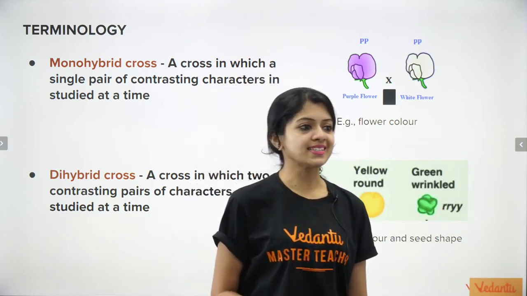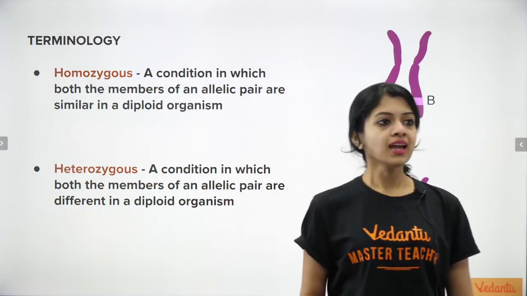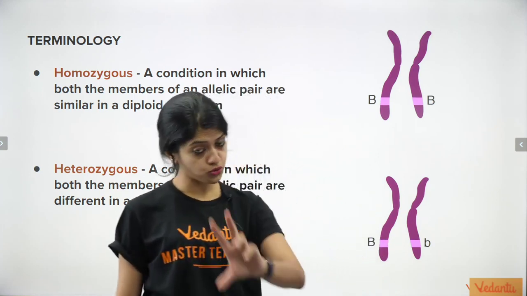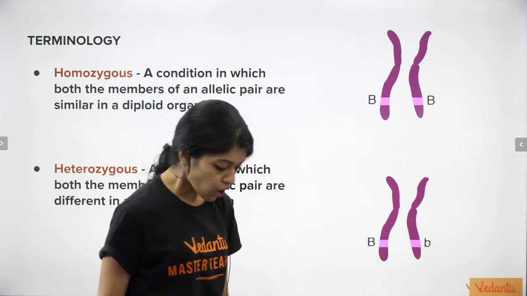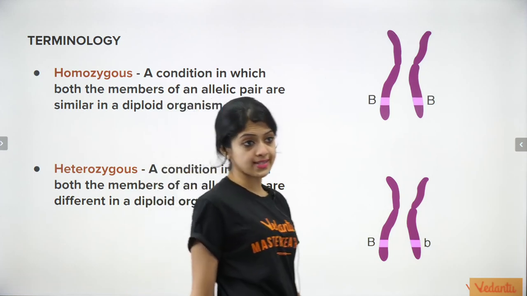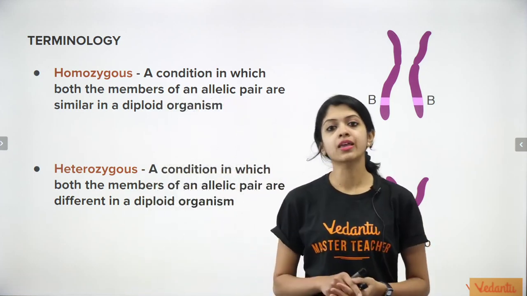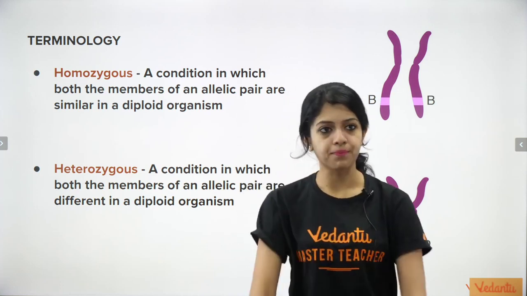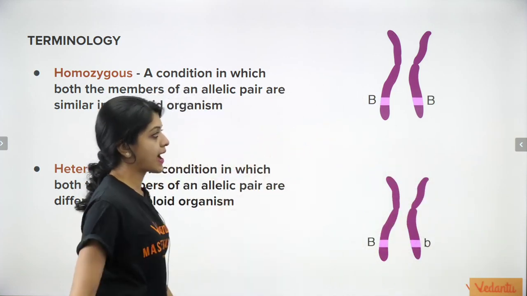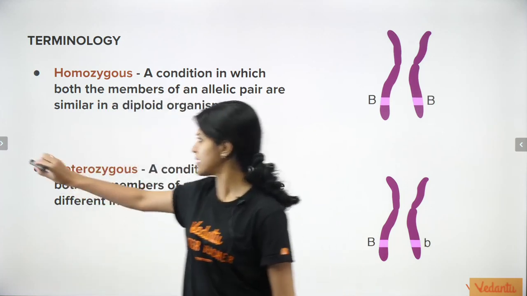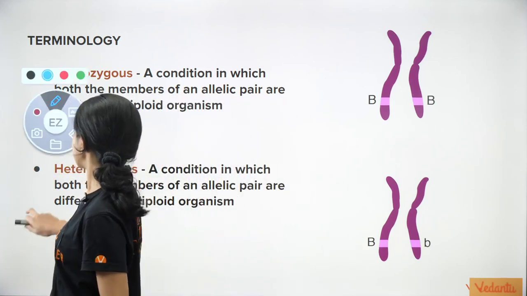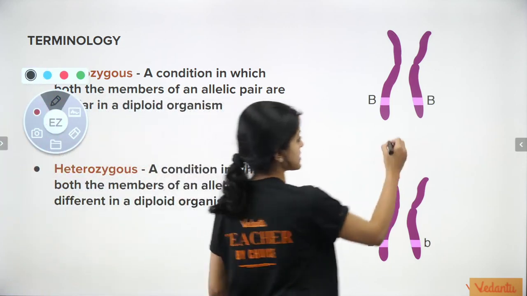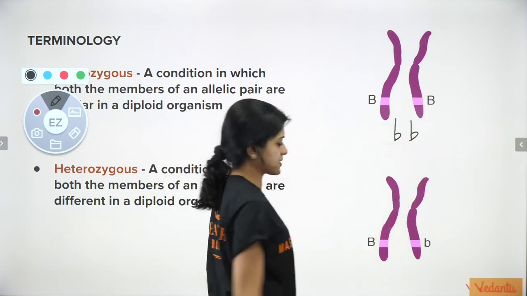Okay, yes, exactly. And coming to homozygous and heterozygous. Okay, not to confuse with homologous, that is completely different. Okay, homozygous and heterozygous. Homozygous is the condition wherein in the genotype, you have both the alleles which are similar. Like in this case, you have a capital B and a capital B. Or it can be a small b also. That is also an example for a homozygous condition, small b or capital B.